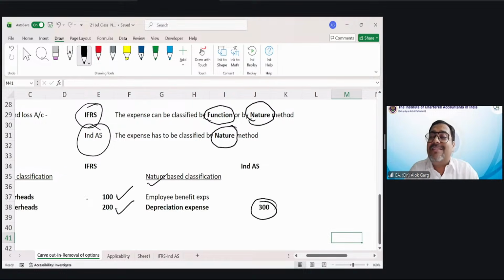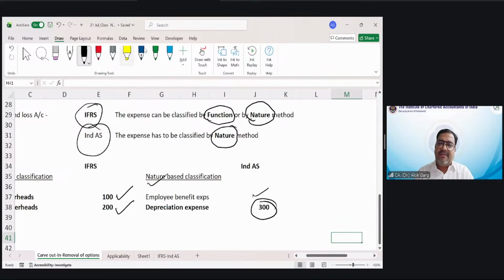Ultimately, it is a salary expense. Ultimately, you are giving a salary, right? So it has to be shown as employee benefit expenses. Okay. So this is the difference between function and the nature. In India, in schedule 3, division 1 to schedule 3, we were following nature based classification. And in Ind AS also, we continue to follow nature based classification, right?